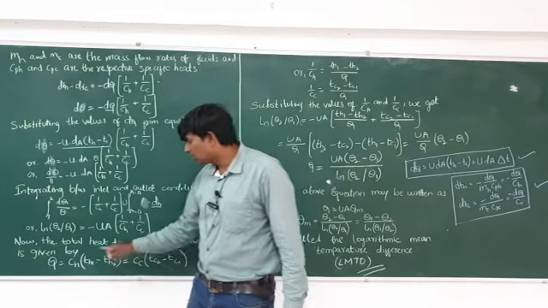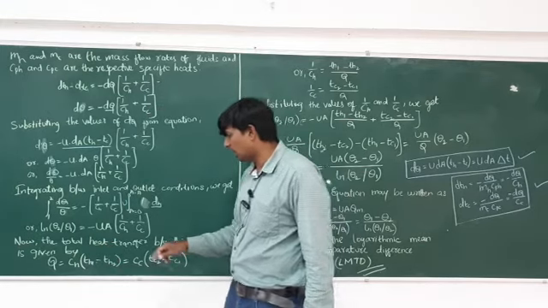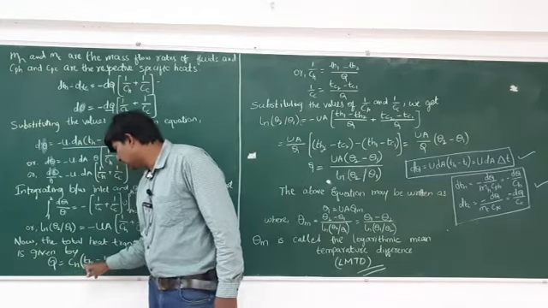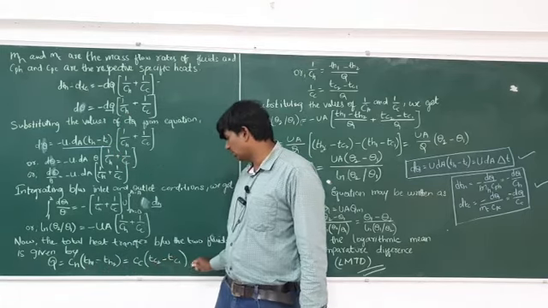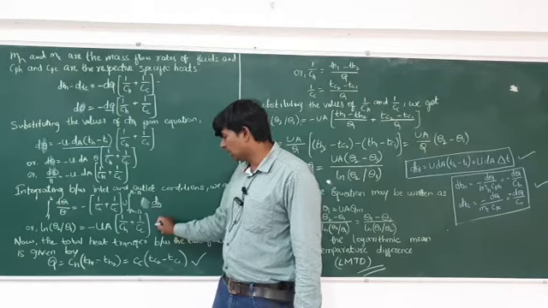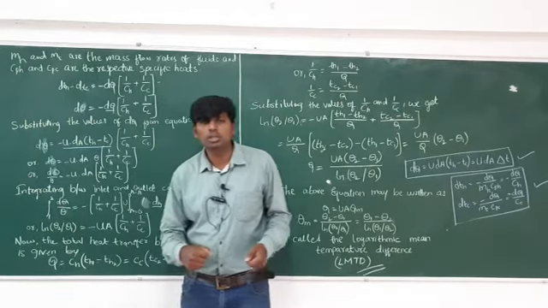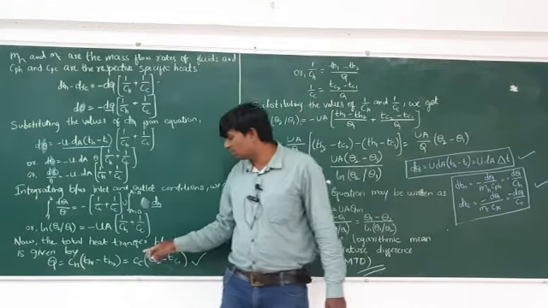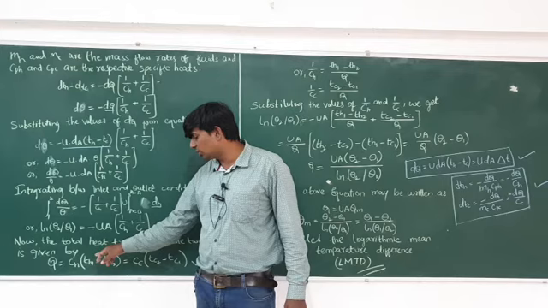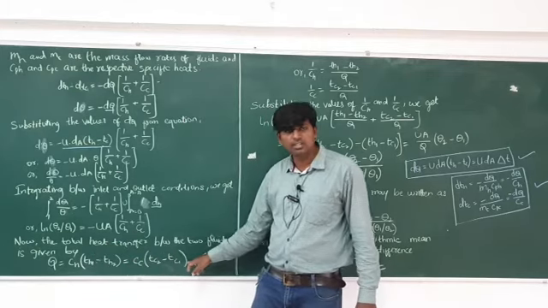So here now the total heat transfer between the two fluids is given by Q is equal to CH (TH1 minus TH2) and CC (TC2 minus TC1). This one also you have to remember. Till here you have to stop. After that you have to remember this equation. How many things you have to remember? This one, second one is this one, and this one is the third one. Q is equal to CH (TH1 minus TC2) and CC (TC2 minus TC1).